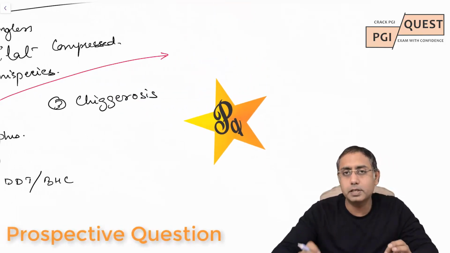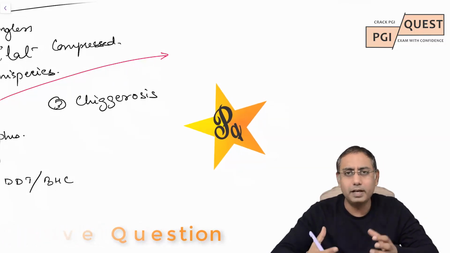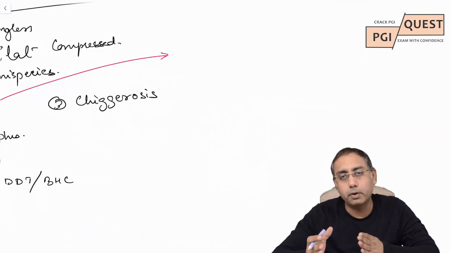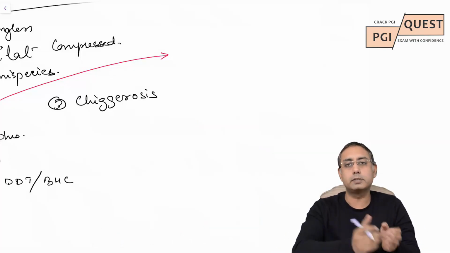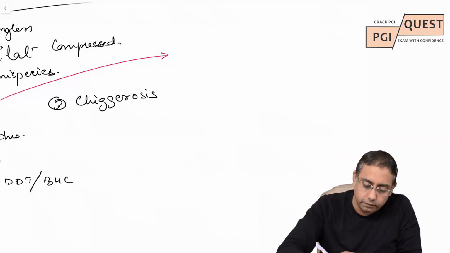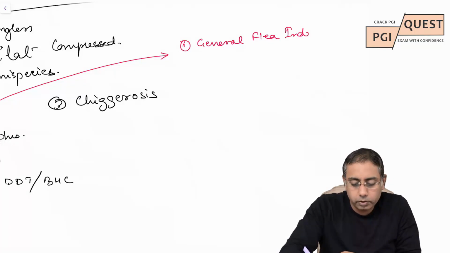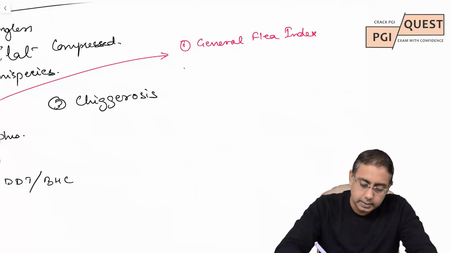Please remember, for flea, especially for plague, there is a lateral MCQ that comes over here, especially in PGI entrance exam, that it has been asked many times which of the following are important flea indices as far as plague is concerned. As far as plague is concerned, there are four important flea indices. We talk of four flea indices. First is general flea index. Second is specific flea index.